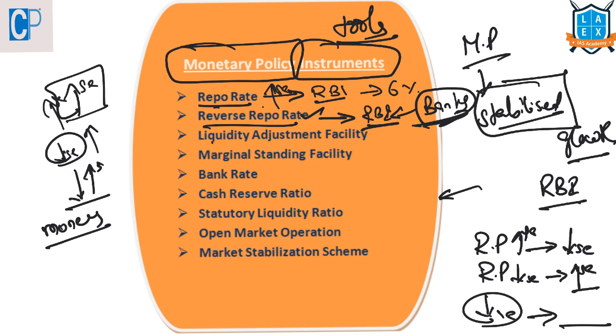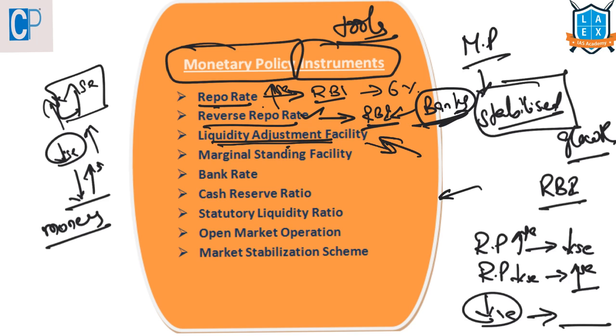The next thing is liquidity adjustment facility. Here the name itself indicates a liquidity adjustment mechanism for the banking system. That means when there is a shortage of money supply or liquidity, then this is aimed to inject the liquidity. When there is excess money in the economy, it will absorb the liquidity.